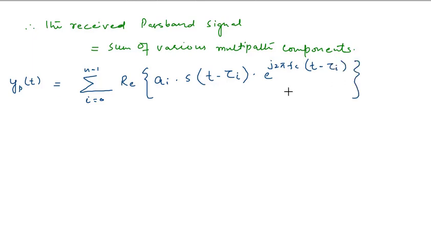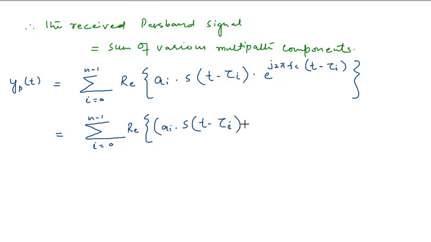This represents the received passband signal as the sum of various components, and we can further rewrite this equation as summation i equal to 0 to n minus 1 of the real part of ai into s of t minus tau i into e raised to power minus j2 pi fc into tau i.